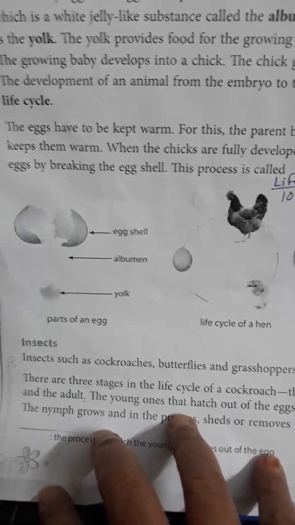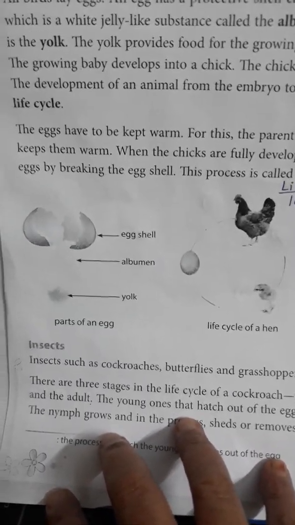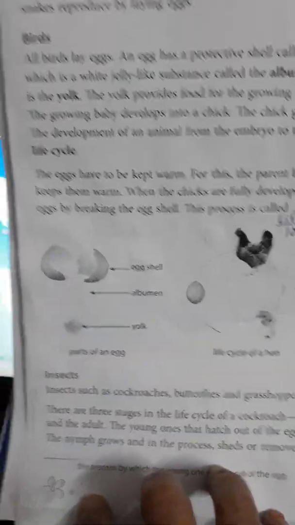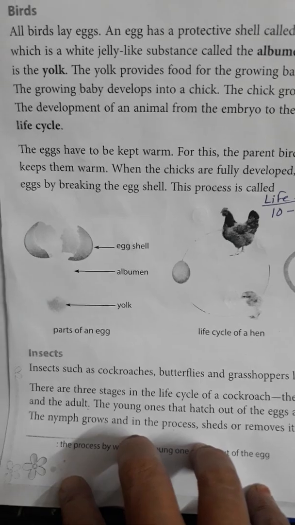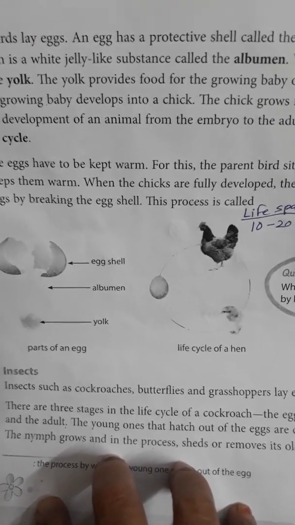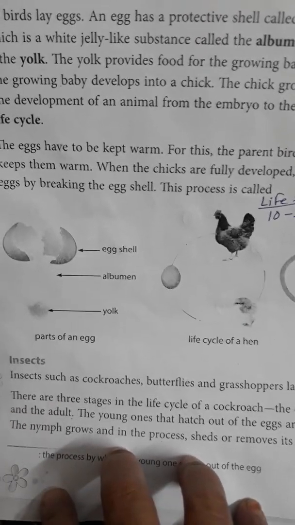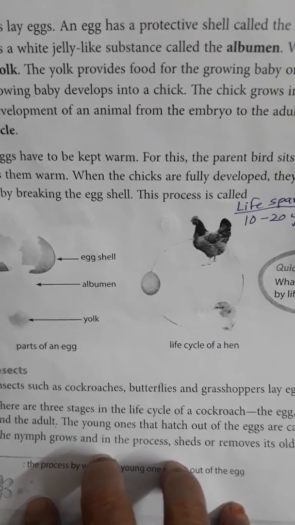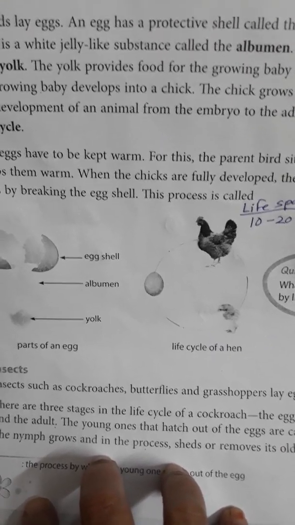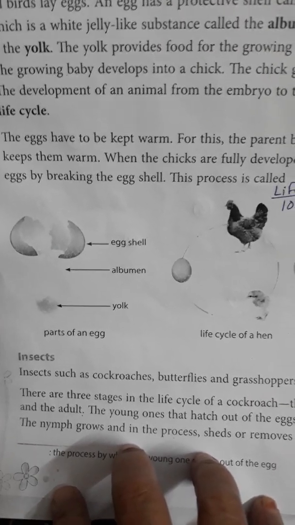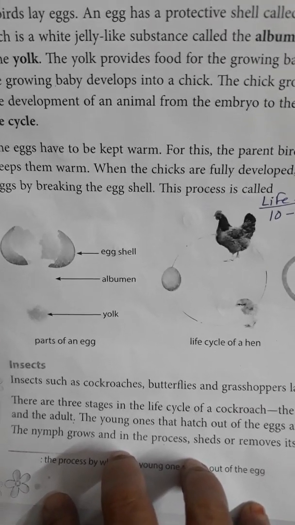In this picture, you can easily see the structure of an egg. First of all, the outermost shell, the white color shell which you can see in the egg, is its eggshell. When we break it, you can find one jelly-like albumin and one yellow color button-shaped part, that is the yolk. So the main three parts of an egg are the outer one, the eggshell, then the albumin and the yolk.